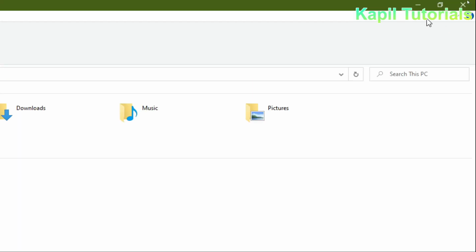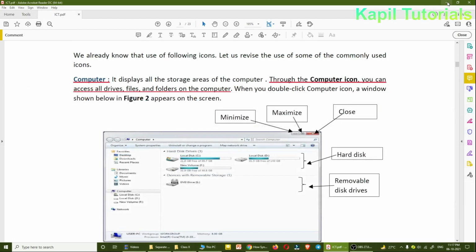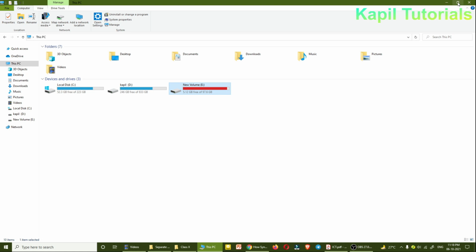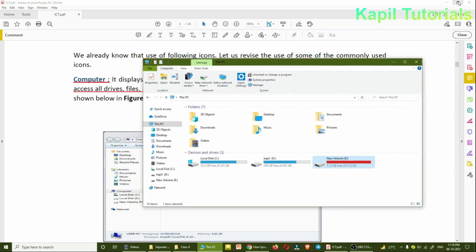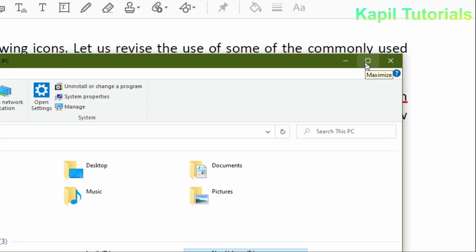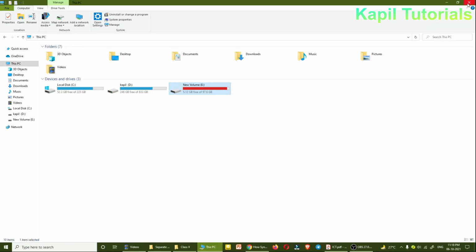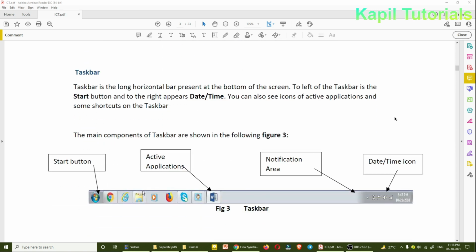Now on the top, you will notice the minimize option. If I click it, it will go onto my taskbar. Just see, it's gone like this. The middle one is restore down. If I click on this, see, it's restored. Now this same option will turn into maximize, which means it will take the full screen. And the third one, of course, you know, is close. So I can directly close it. I hope these options are also very much clear to you.